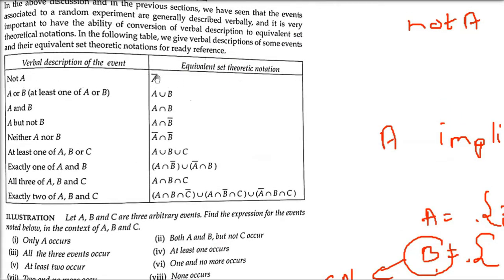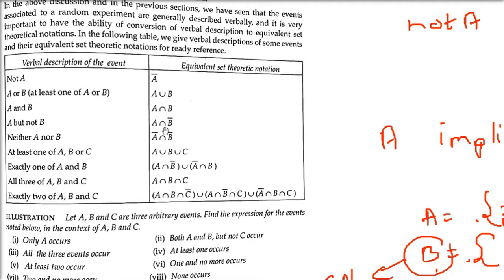Okay, now let us take an example. So we have not A, so we put a bar on A. A or B, that is at least one of A or B, is A union B, right? A and B we write as A intersection B. This U will become upright. A but not B is A intersection B complement. Neither A nor B is A complement intersection B complement.